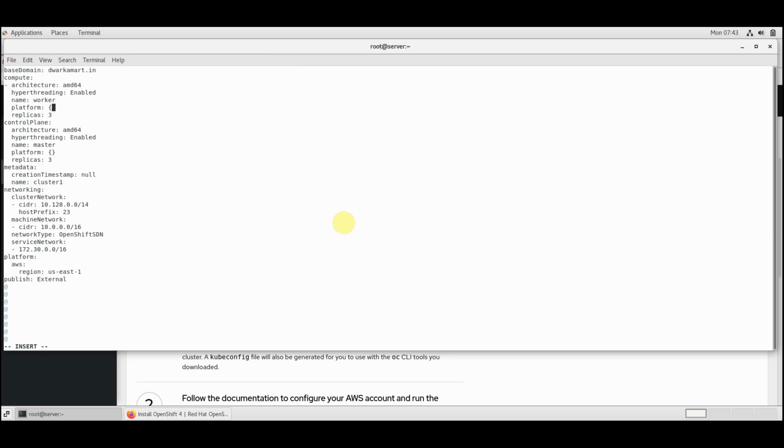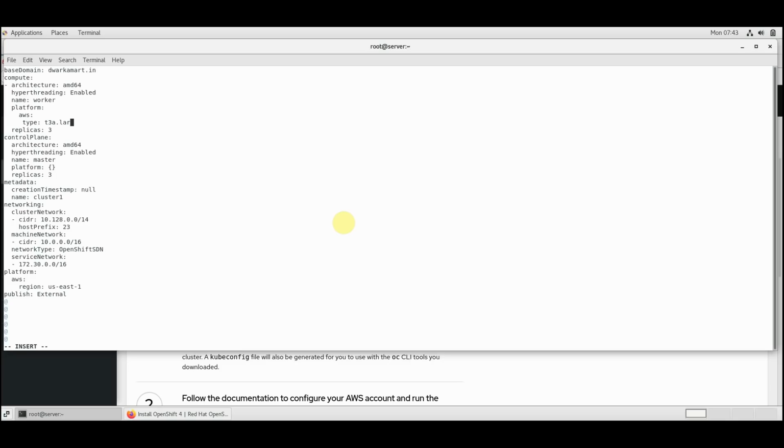In OpenShift/install-config.yml, particularly, I'm going to specify the platform here, AWS, and the type is going to be t3a.large, which is a bare minimum requirement, minimum cost. I have tried and verified. This is the minimum size which incurs minimum per hour cost, t3a.large shape, and I'm going to keep 2 replicas for worker, because that is a bare minimum requirement. By default, it will create 3 replicas.